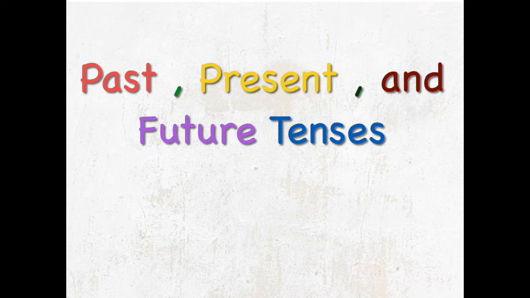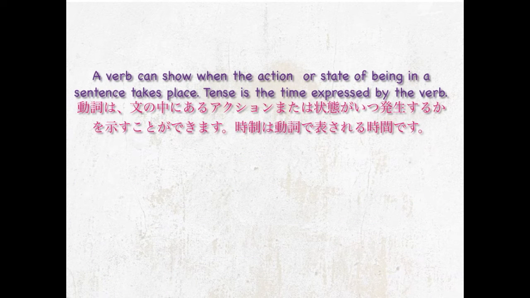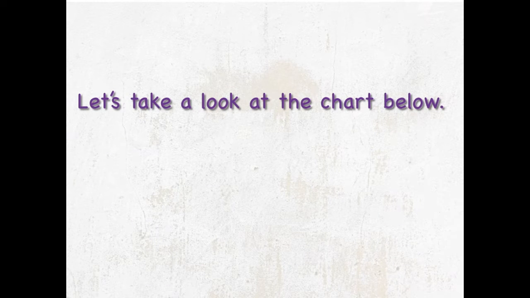Past, present, and future tenses. A verb can show when the action or state of being in a sentence takes place. Tense is the time expressed by the verb. Let's take a look at the chart below.